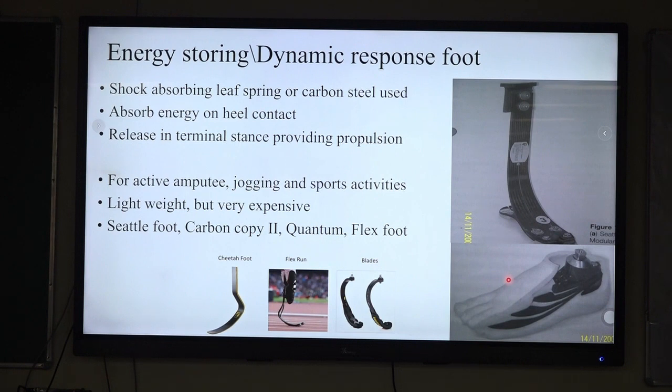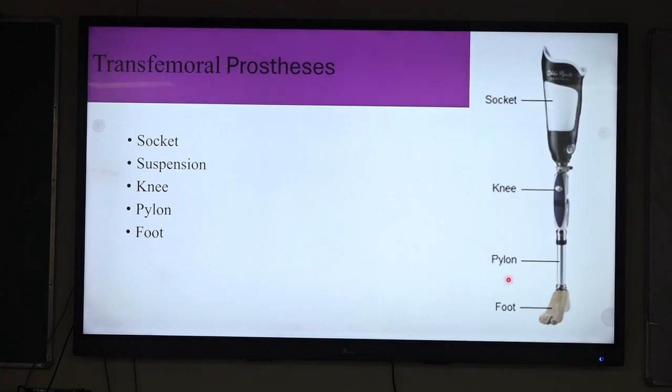Dynamic response foot. A carbon fiber keel is used in this foot. They absorb the energy on heel strike and release the energy in terminal stance and swing phase to provide purposeful movement. So they are basically recommended for the active amputee, joggers, sports persons, etc. They are lightweight, but they are most expensive.